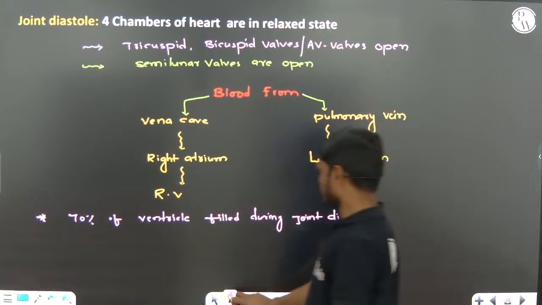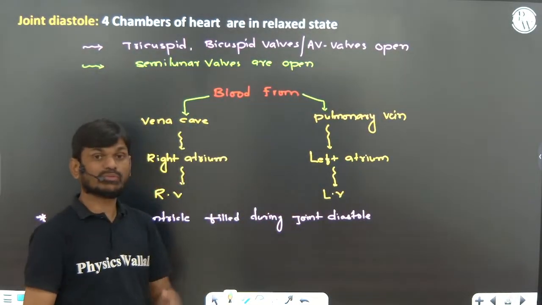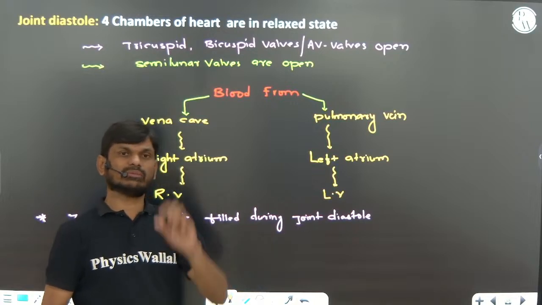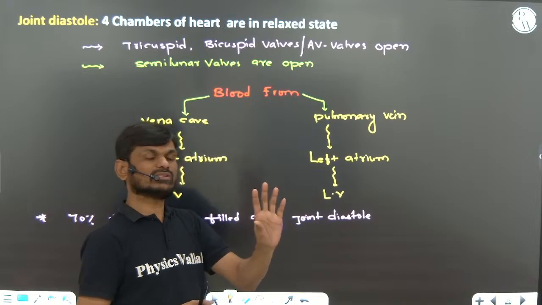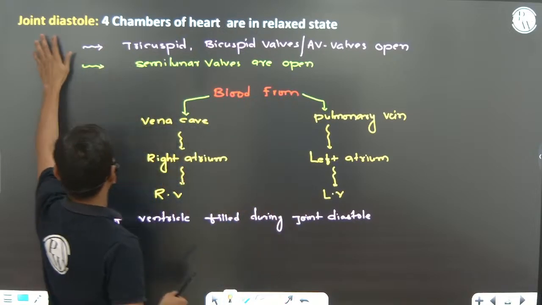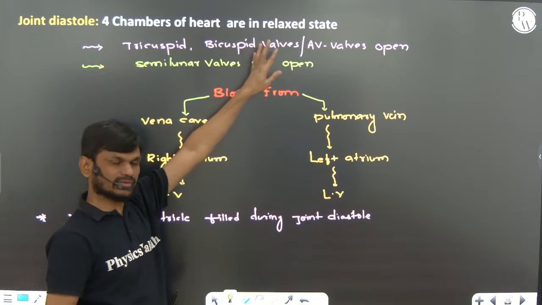Now you can see before atrial systole, that is the first event, the four chambers are present in joint diastole condition. That means the four chambers are in a relaxed state.